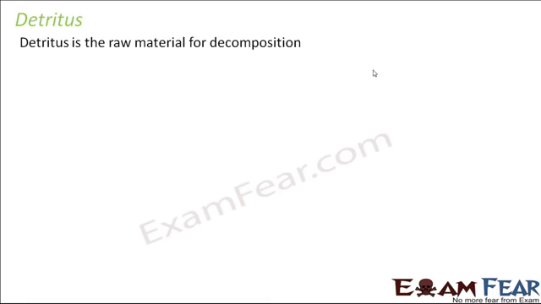Detritus. So what is detritus? When we talk about decomposition, this becomes a very common term. Detritus is the raw material for decomposition. What do we mean by raw material? Let us take an example. When your mother cooks food for you, she needs certain raw materials.